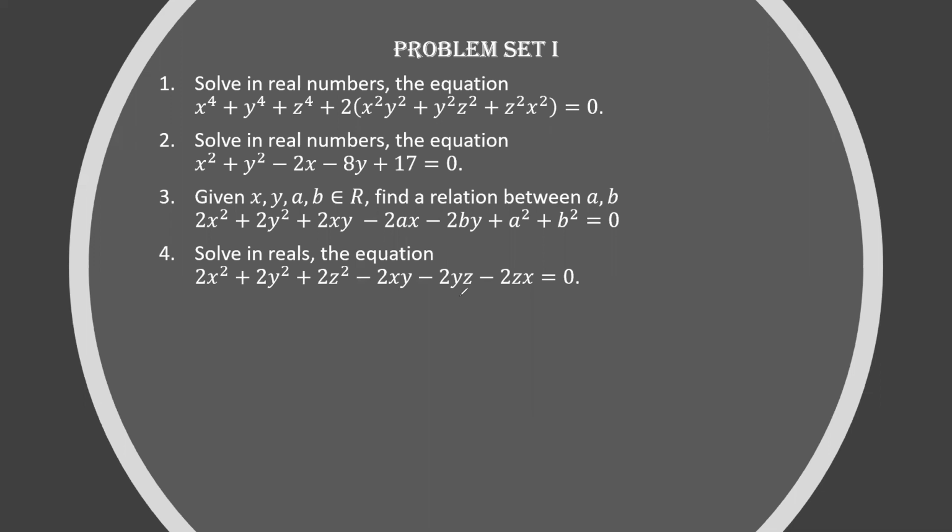Our idea here is, when you see terms like 2xy, 2ax, 2by, and you have some squares around, according to me, my first aim will not be any kind of factorization. It will be 100% sum of squares. How do I impart sum of squares here? I am going to write this 2x square as third problem.